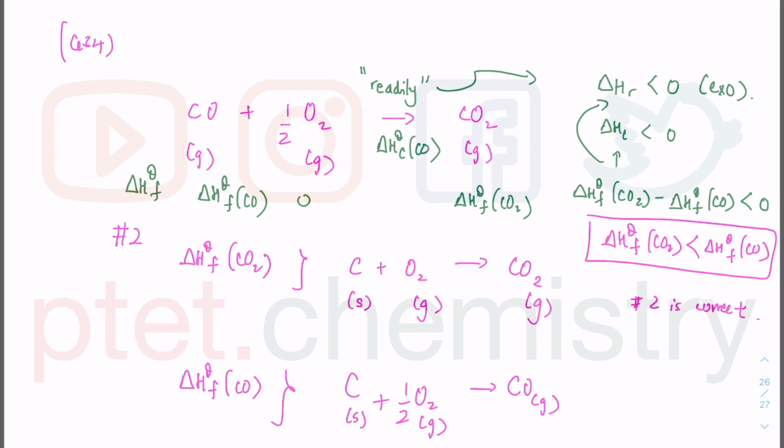If you burn readily, you're going to favor the right hand side, therefore the equilibrium constant is going to be high. So this is option 3 being correct. So 1, 2 and 3 are correct. So therefore we are looking at option A being the correct answer for question 34.